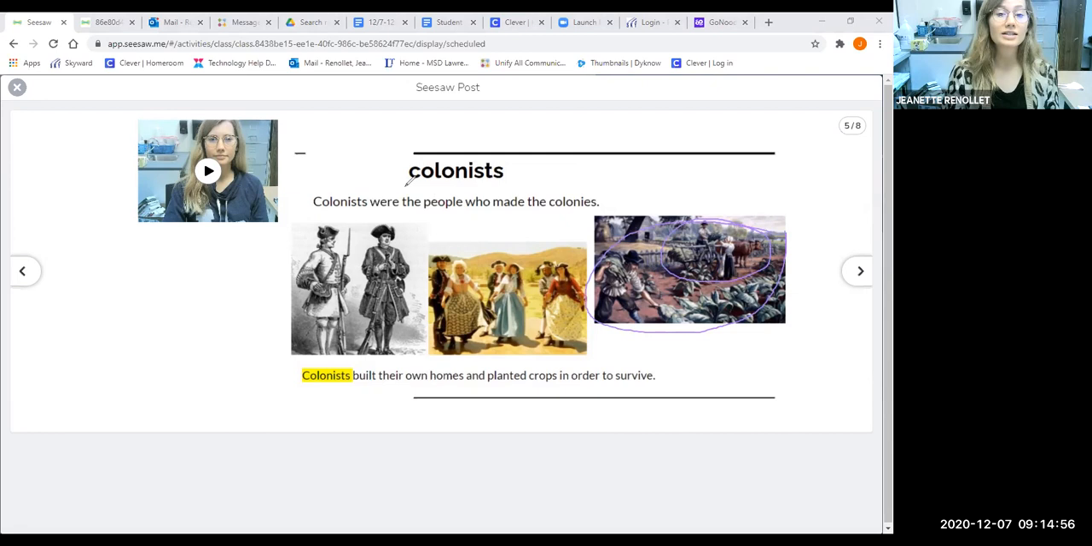So this was a long time ago, around the time of Native Americans. And they had to work hard to build and create their own community. There was nothing here. There was only trees and mountains and rivers. They had to build and create everything in their own community. Our example sentence says, colonists built their own homes and planted crops in order to survive. Crops is another word for plants. Awesome. Let's try another word.